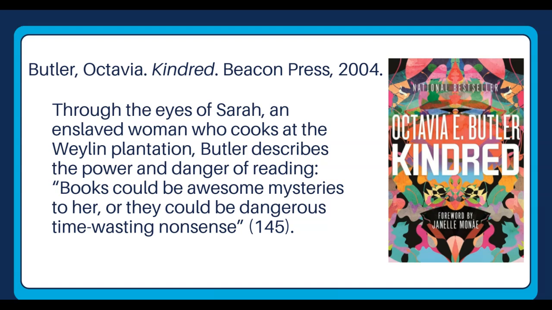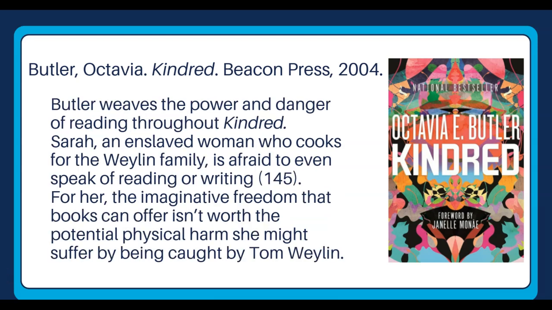Or this one, a quotation with a signal phrase. Through the eyes of Sarah, an enslaved woman who cooks at the Wayland plantation, Butler describes the power and danger of reading. Books could be "awesome mysteries" to her, or they could be dangerous, "time-wasting nonsense" (145). In this version, you don't need to include Butler's name in the parentheses because you've already mentioned her in a signal phrase. Finally, you always want to contextualize or analyze any in-text citation you include.